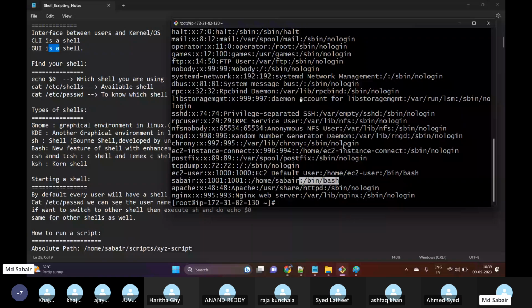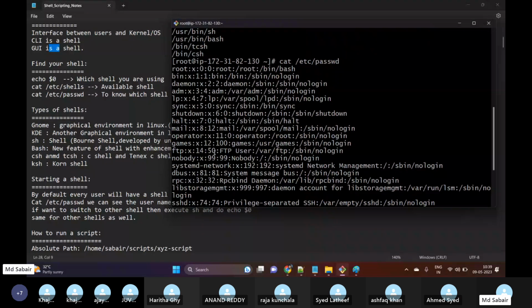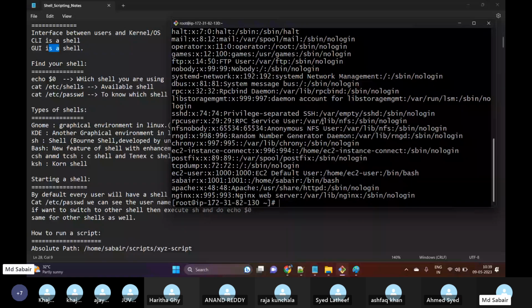Whenever I log in with the user called Saber, I will get the shell /bin/bash. Currently I am logged in as root, and if I scroll up, we can see the default shell is /bin/bash. If you want to change this, we can do so, but as of now let me continue with the same shell.